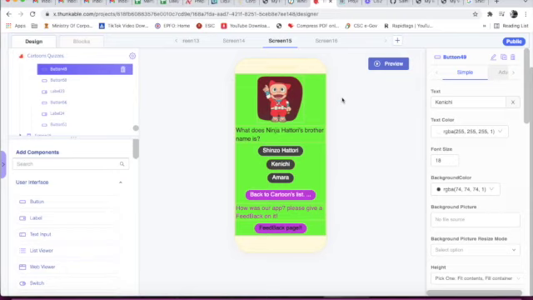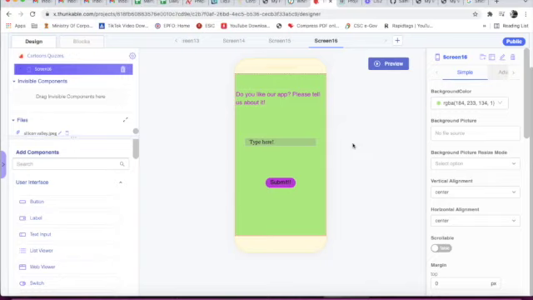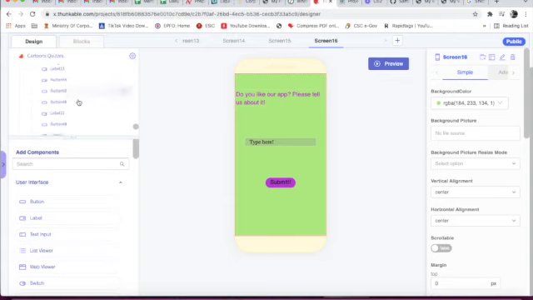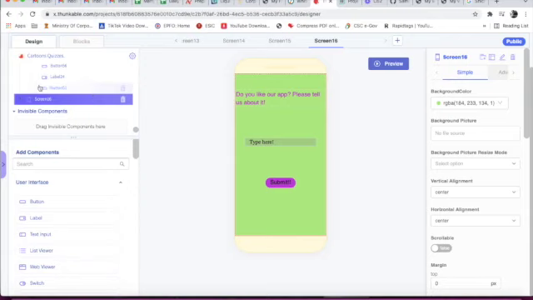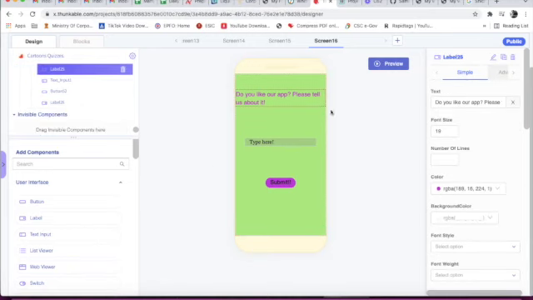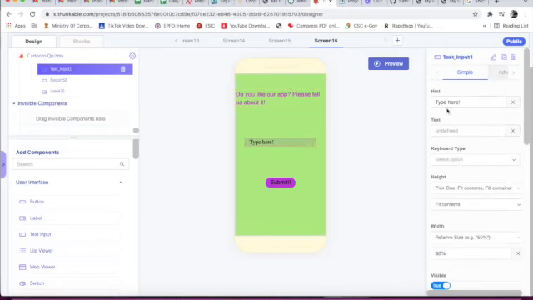Now this is screen 16. This we have taken column 15. Label 25, ID is label 25. Text is, do you like our app? Please tell us about it. Now this is text input. Hint is type here. ID is text input 1.